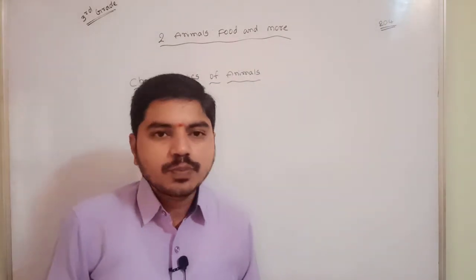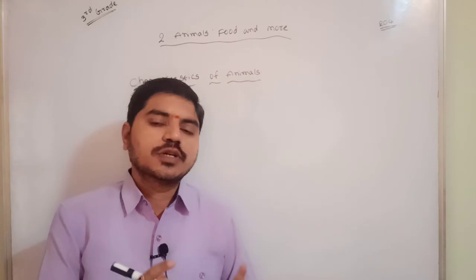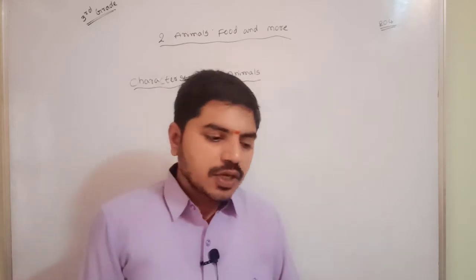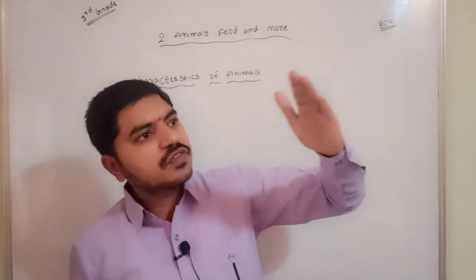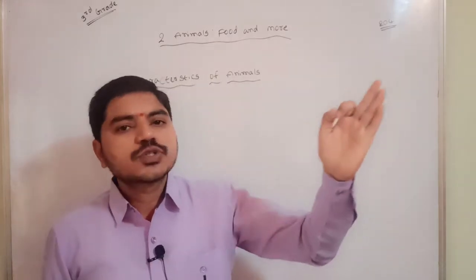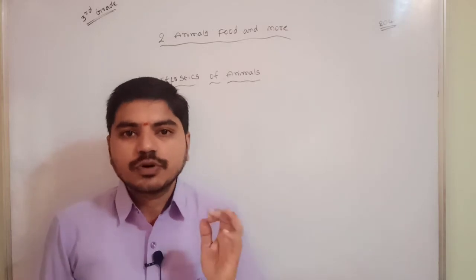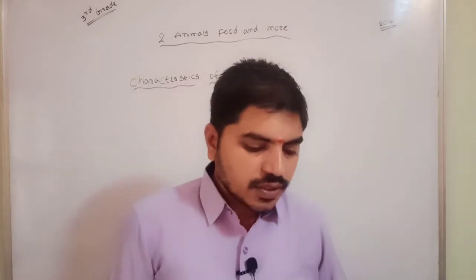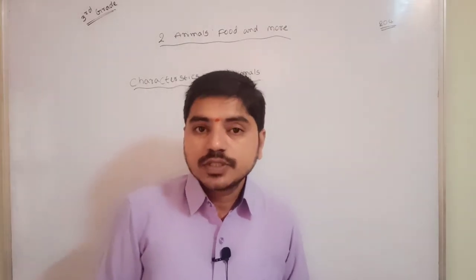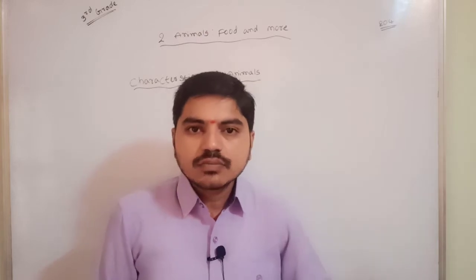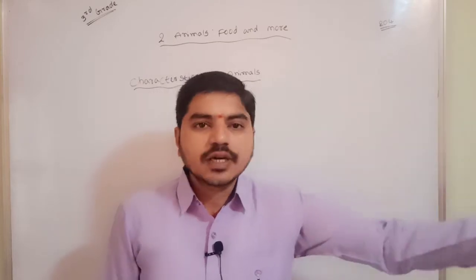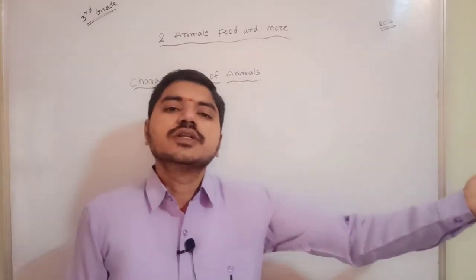Animals move from place to place. Animals are moving from place to place. Definitely. For example, if you consider any animal in our day-to-day life, each and every animal is moving from one place to another place. Is it correct or not, what I said? 100% animals move from one place to another, so definitely it should be possible. Clear? Then the next point is animals eat plants or other animals. Animals eat other animals or otherwise plants.